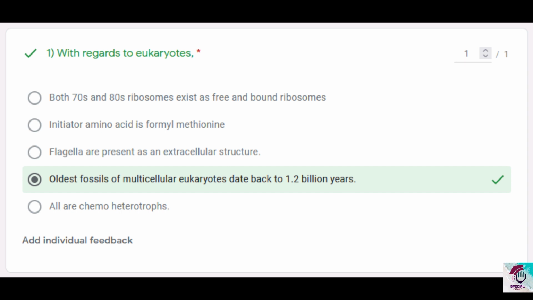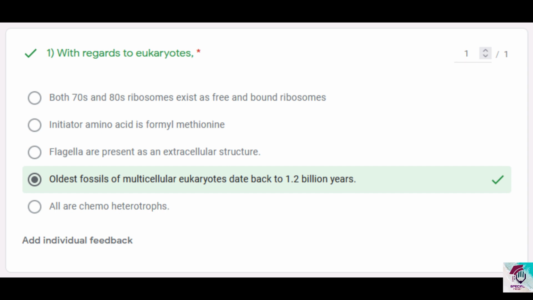Then B, initiator amino acid is formyl methionine. You know very well that in domain Eukarya, the initiator amino acid for protein synthesis is methionine, and also in domain Archaea it is methionine. In domain Bacteria, the initiator amino acid is formyl methionine. Then option C, flagella are present as an extracellular structure. No, in eukaryotes, the flagella is intracellular, while in bacteria like prokaryotes, the flagella is extracellular. So therefore option C is also incorrect.